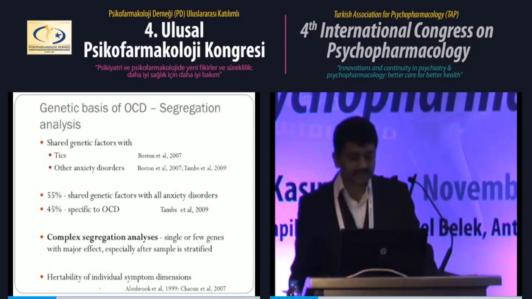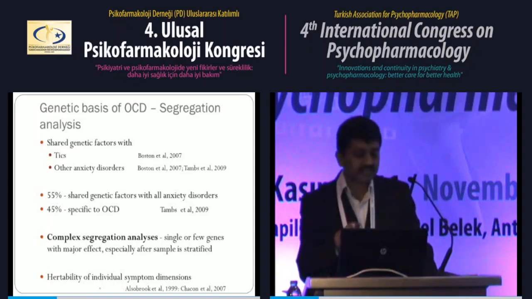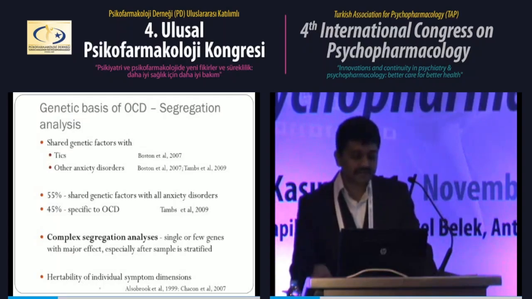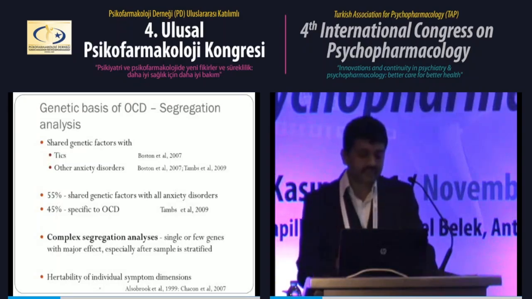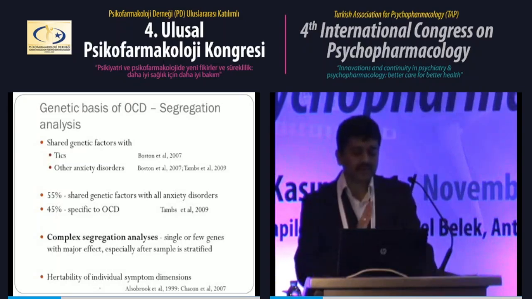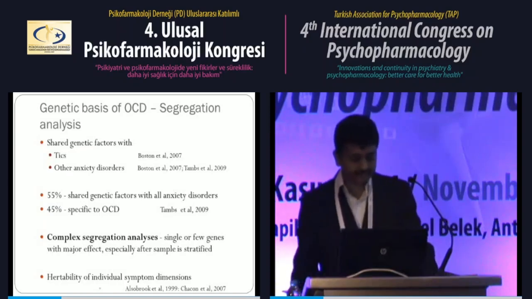This study by Tambs et al. tried to find the genetic heritability of OCD, and they found that 55% of the genetic factors are common to all anxiety disorders, and the rest 45% is specific to OCD. This goes against the evidence that people debate whether to separate OCD from anxiety disorders or whether they share a common pathogenesis.